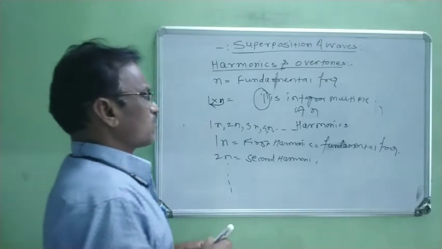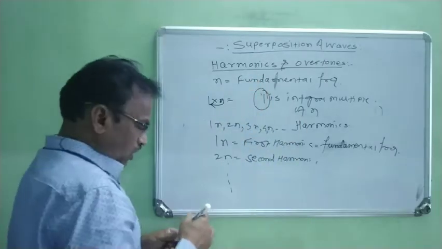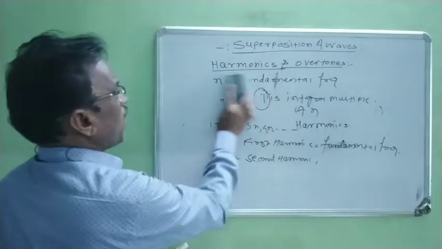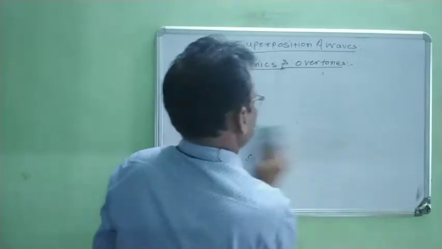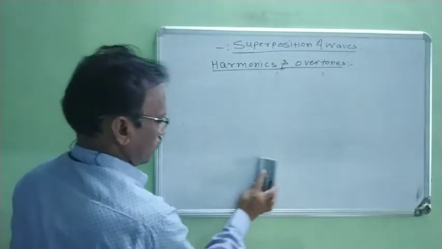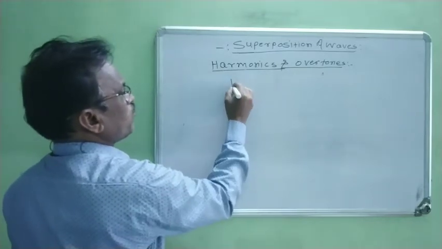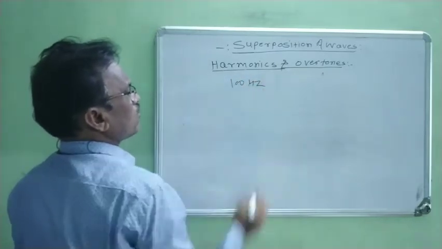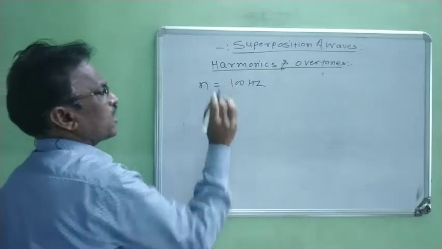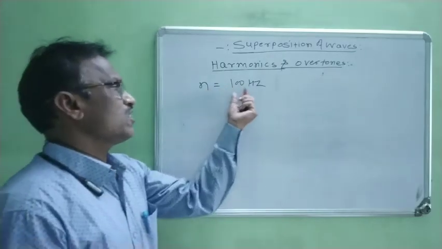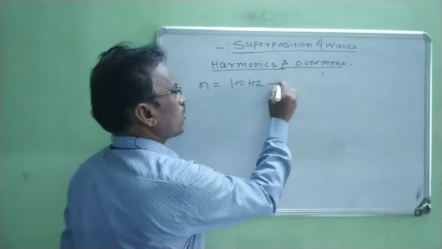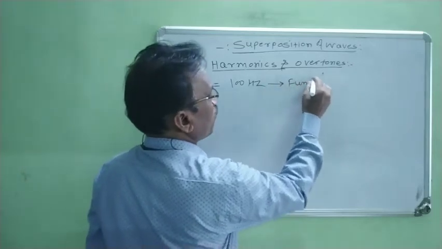Now, instead of this, we consider another part. Now we consider different frequencies. Suppose one frequency is 100 hertz. Therefore, n, the fundamental frequency, is 100 hertz. Now, 100 hertz is the fundamental frequency.